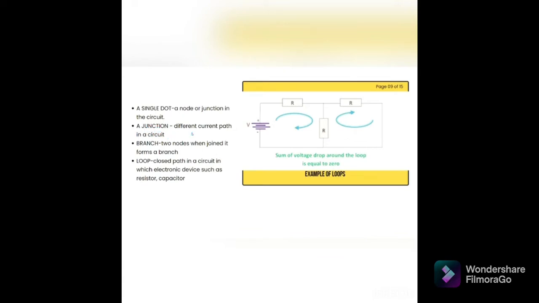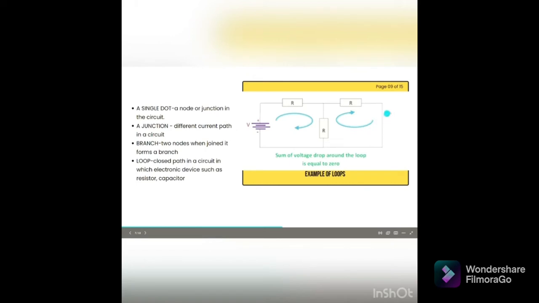A branch means two nodes joined together. Loops mean a closed path in a circuit containing electronic devices such as a resistor and capacitor. As you can see, here is an example of loops in the diagram. Dots mean like this. This is a junction, this is a junction, and this is also a junction. This is also considered a branch, one branch and two branches. And this is also a loop. A loop you can determine however you want.